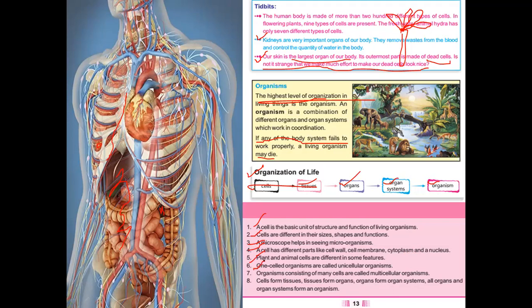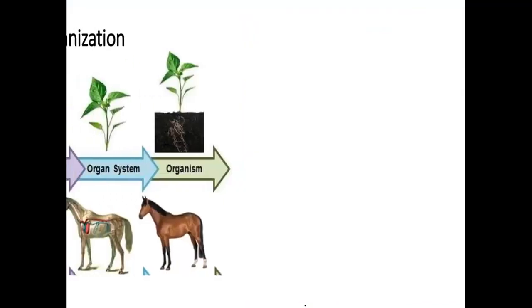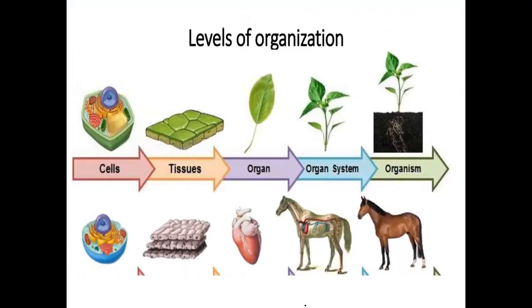We have seen one-celled organisms that are called unicellular, and many-celled organisms that are called multicellular organisms. Then we have seen that cells form tissues, tissues form organs, organs form organ systems, and organ systems form an organism.